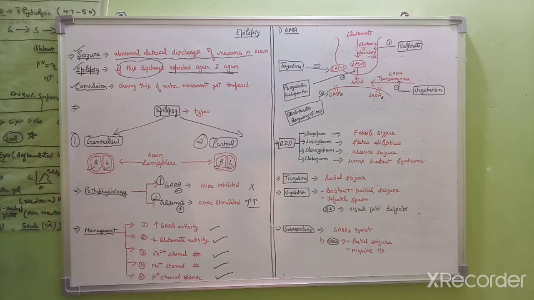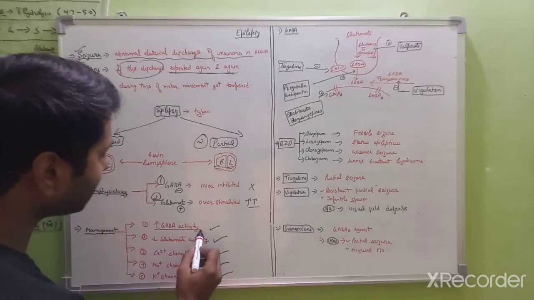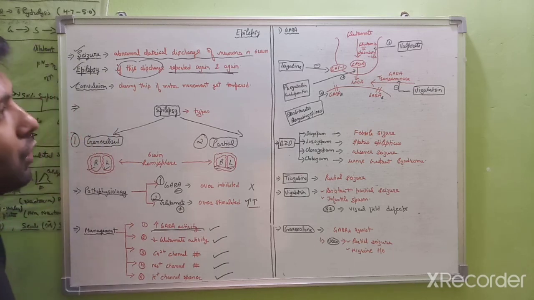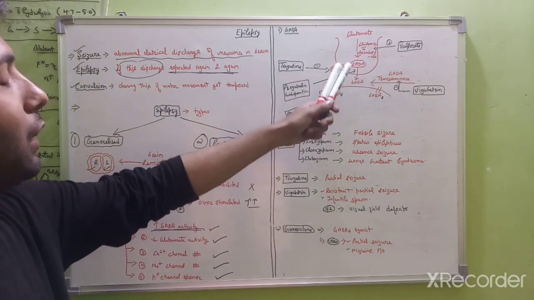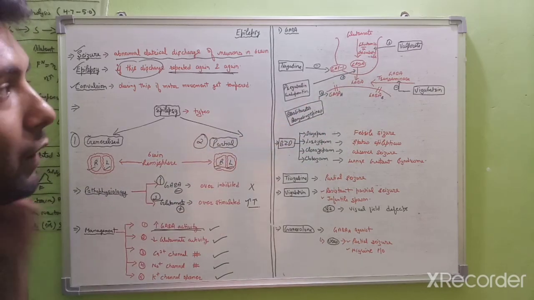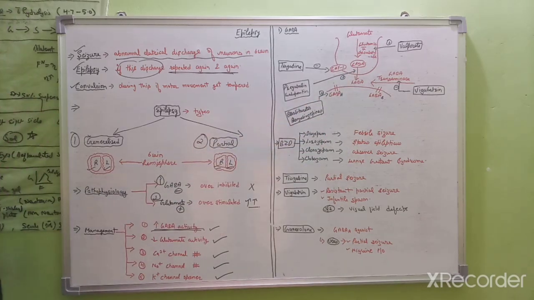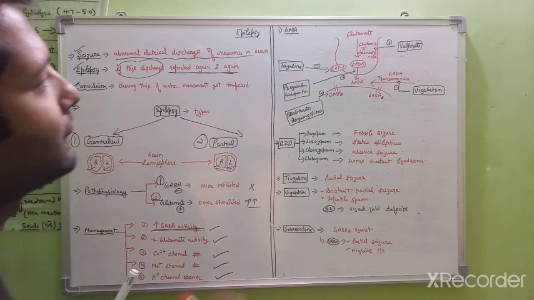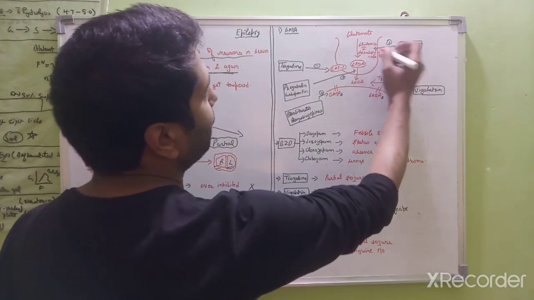So starting with the drugs one by one. First are the drugs that increase GABA activity. We know that this is a synapse, the pre-synapse and this is the post-synapse.